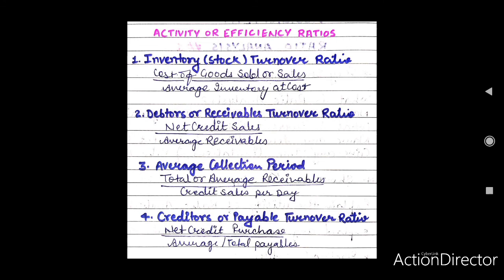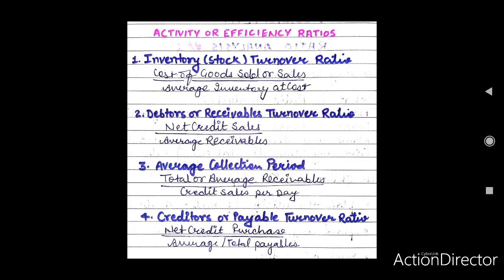The creditors or payables turnover ratio indicates the number of times the creditors are turned over in relation to purchases. A high turnover ratio or shorter payment period shows the availability of less credit or early payments. This boosts up the creditworthiness of the firm. On the other hand, a low turnover ratio or longer payment period implies availability of more credit or delayed payments. Thus, the lower the ratio, the better is the liquidity position of the firm, and the higher the ratio, the lesser is the liquid position of the firm.